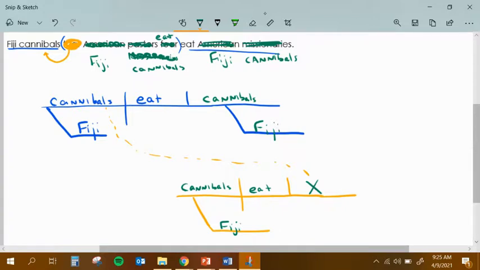And now my point is, I think I want to change these verbs. So instead of saying they eat, let's just make it a little gentler. So instead of eating each other, what if they just pick on each other? What if they kind of bully each other? Let's just say bully. Wouldn't that be nicer? So let's get rid of eat, and let's say that they bully. All right, so here's bully and bully. So really what we're saying is Fiji cannibals bully Fiji cannibals. It's really getting into a hot mess up here of just words, isn't it? But you're getting the point.